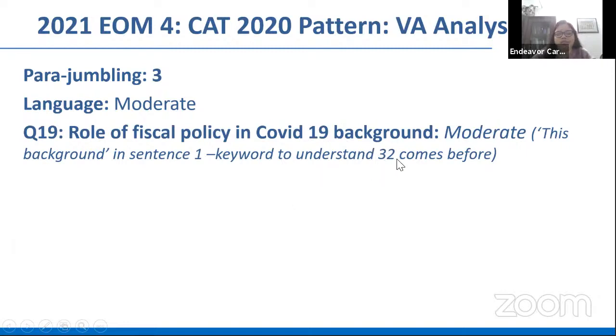So sentences 3 and 2 come first, and then this background is a reference to the COVID-19 background. And then you're talking of the monetary policy and the fiscal policy. So if you pick that, it's actually an easy one. You wouldn't take much time at all. If identifying that keyword takes you time, then you would have spent some time here. However, overall, easy.